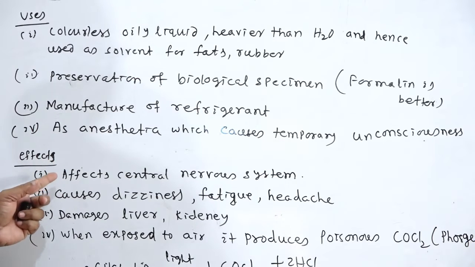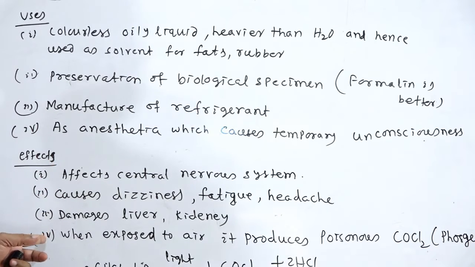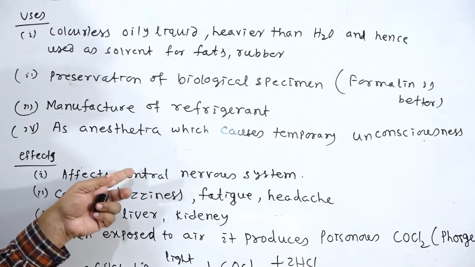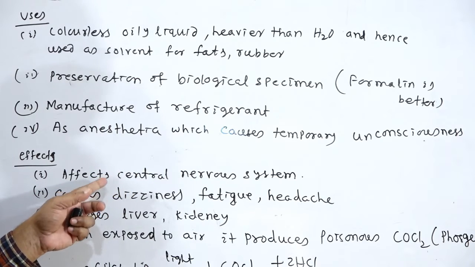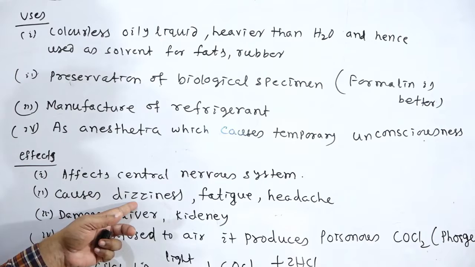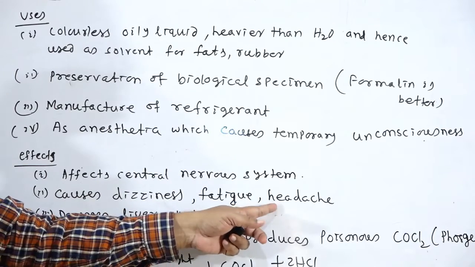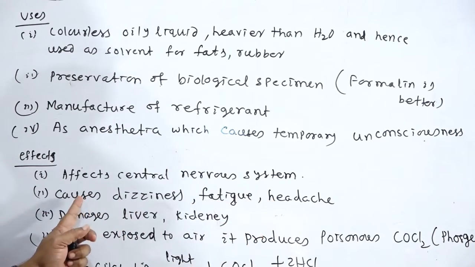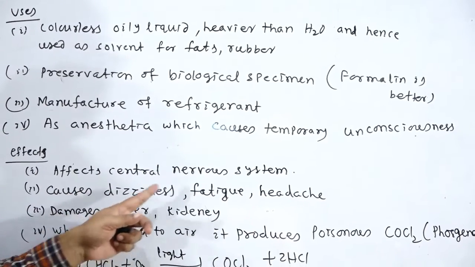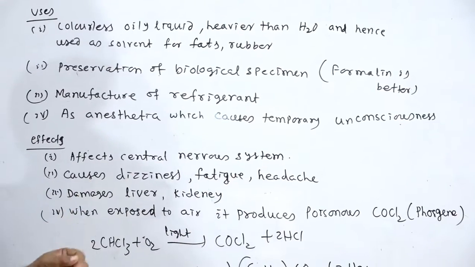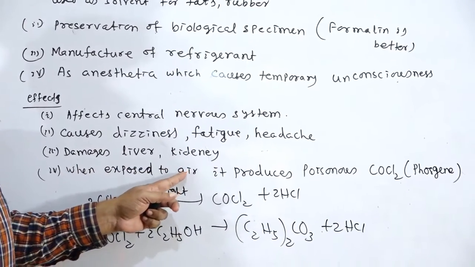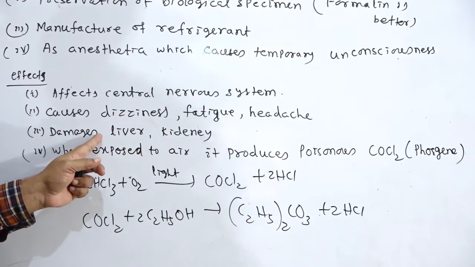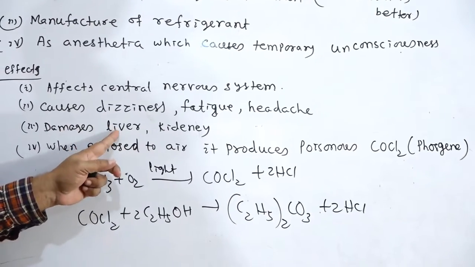Environmental effects or effects towards human beings: it affects the central nervous system. It causes dizziness, fatigue and headache. It has the ability to damage the liver and kidney.